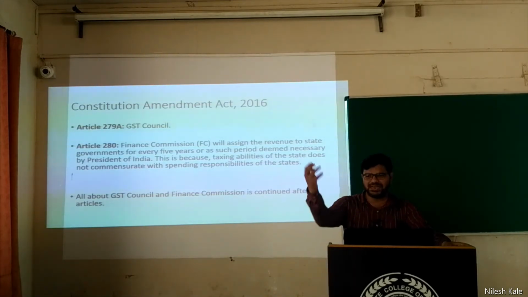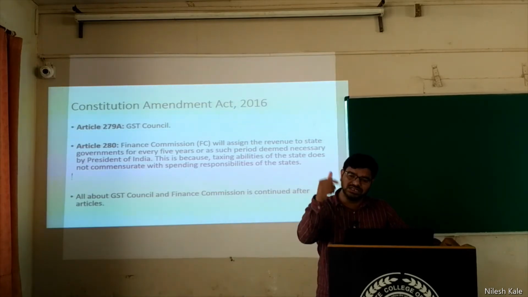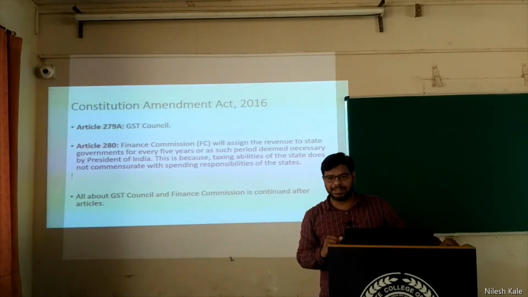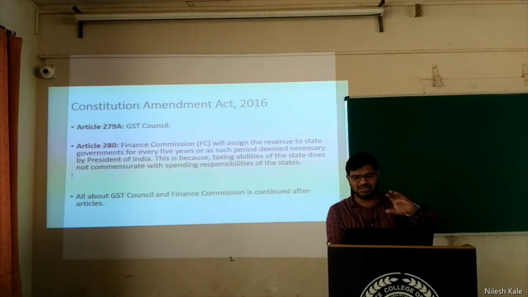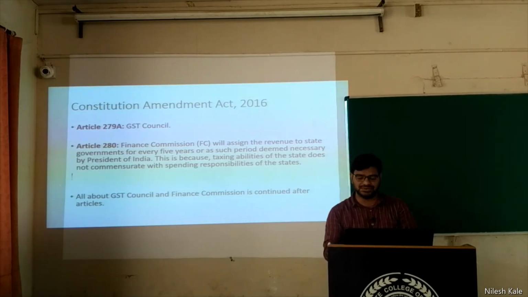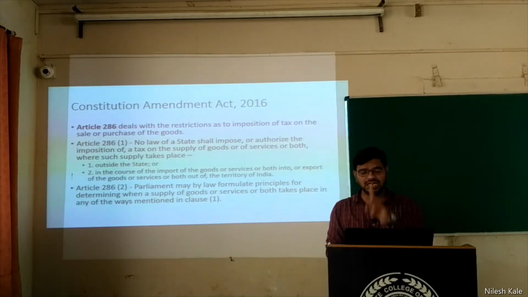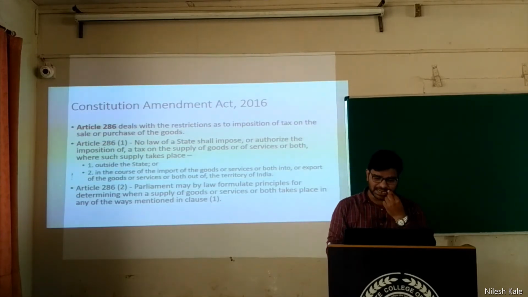Every 5 years, Finance Commission will look into the matter of whether the state government is receiving the correct money, right? This is all about GST Council and Finance Commission, which will be continued later. We are still into the Constitution Amendment Bill. Okay. Now, Constitution Amendment Act 2017.